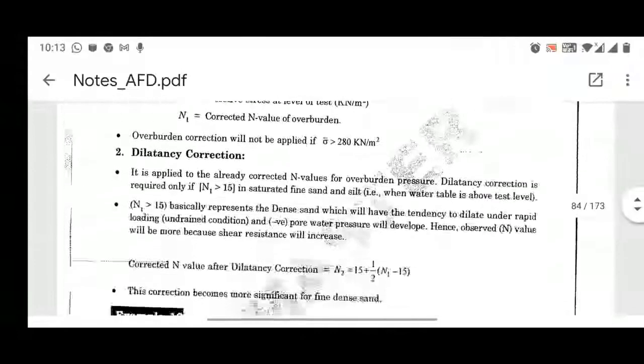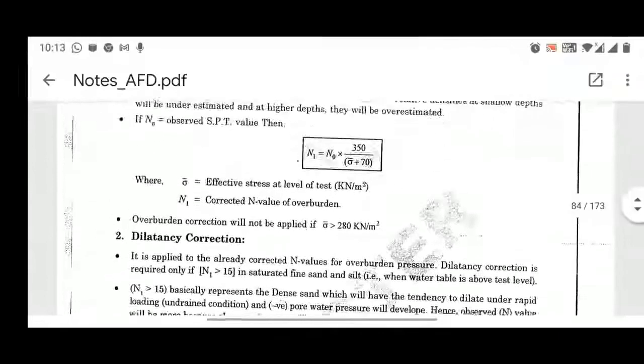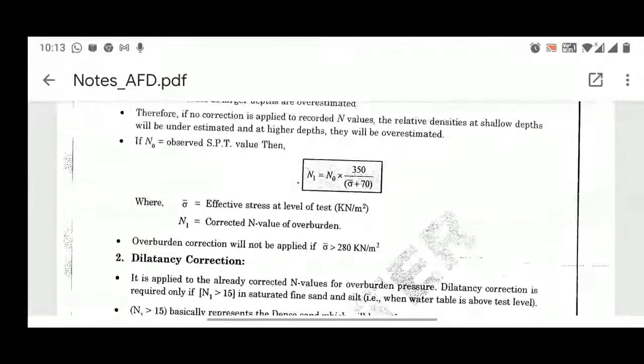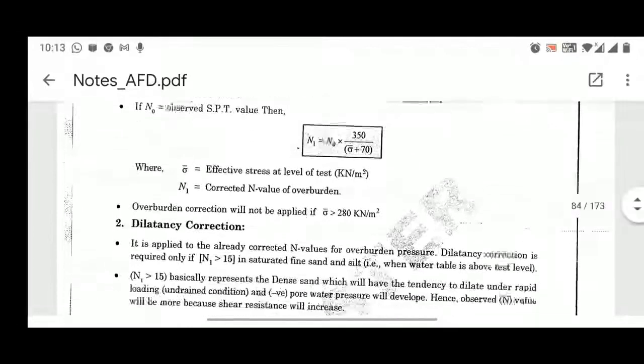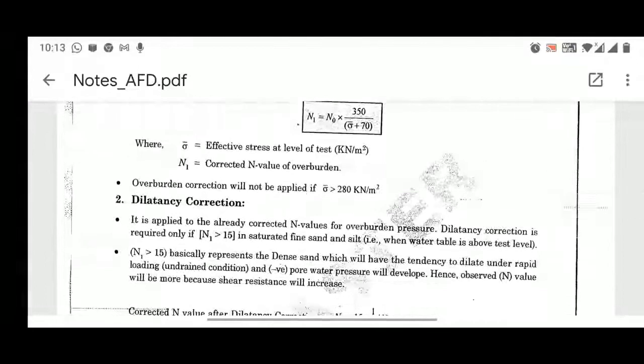Now the dilatancy correction is applied to the n values already corrected for overburden. Whatever n values you have obtained from the overburden correction, only that n value will be used in the dilatancy correction. Dilatancy correction is required only if n1 is greater than 15. So if the value obtained using the overburden correction is greater than 15, then only do you go with the dilatancy correction, or else you can disregard it.